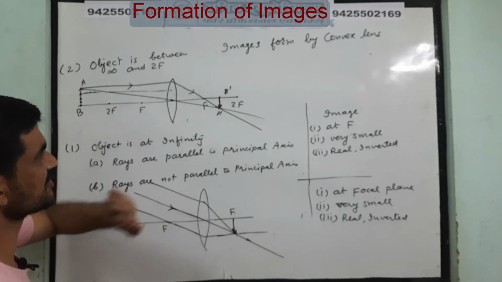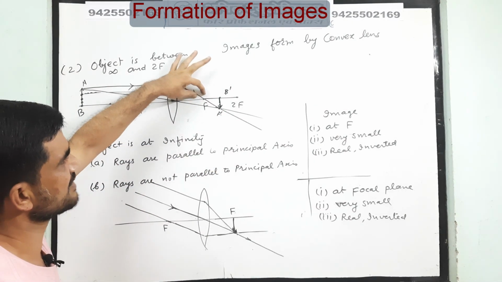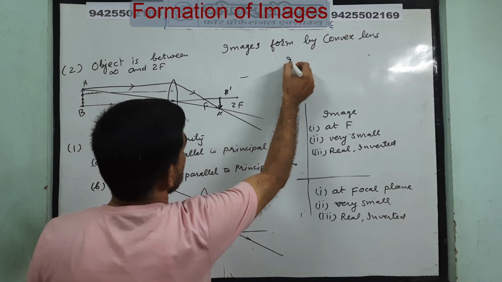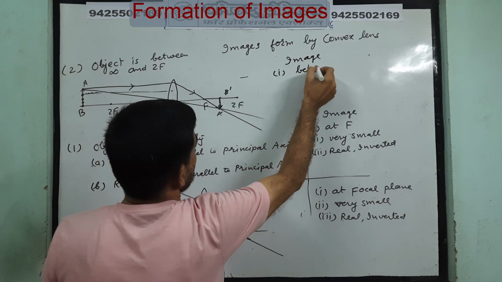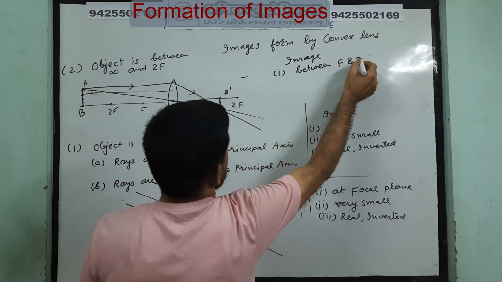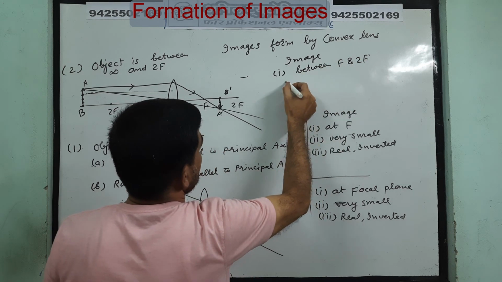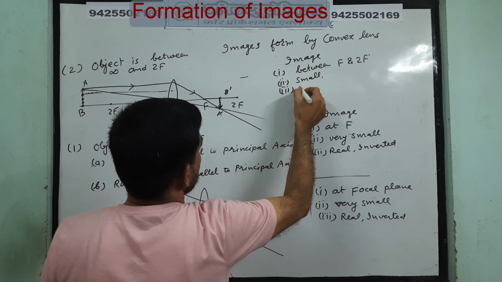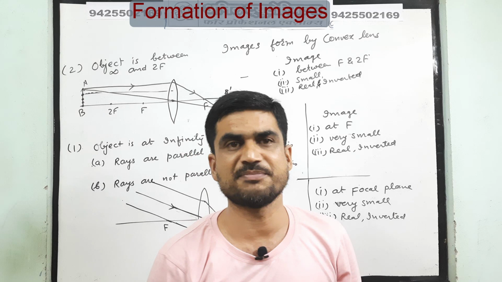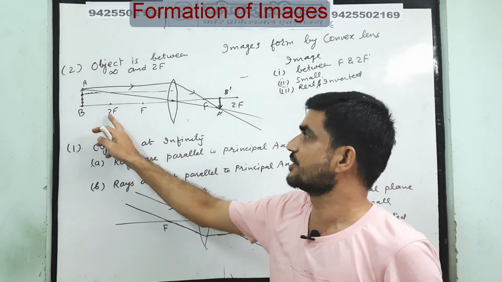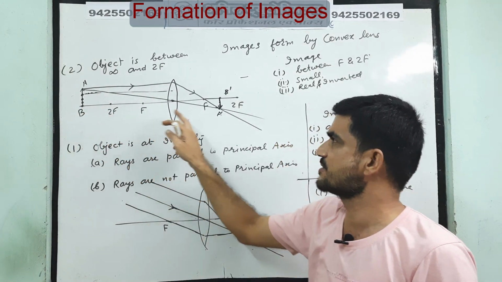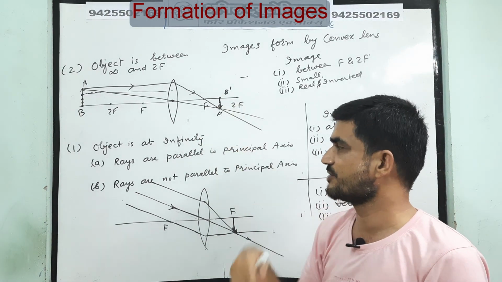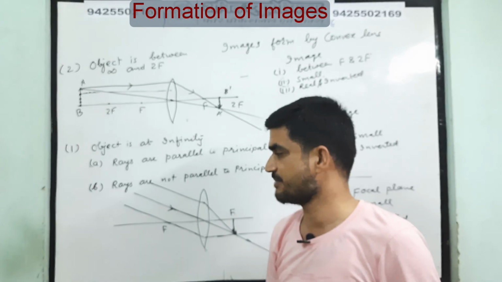Where is the image obtained? The image is obtained between f and 2f. So the image property here we will write: between f and 2f, small, and it's real and inverted. So when the object is kept between 2f and infinity, its image is obtained between f and 2f, and the image is small and inverted, an upside down image.